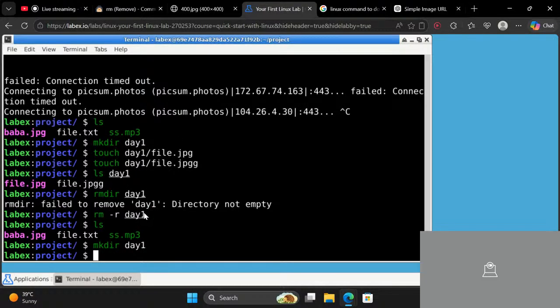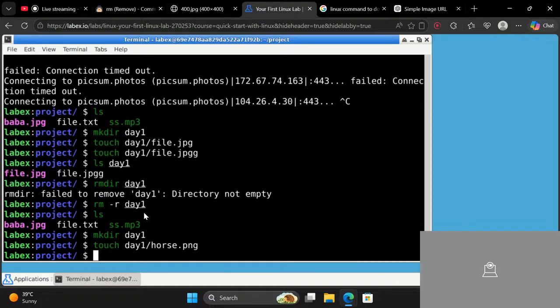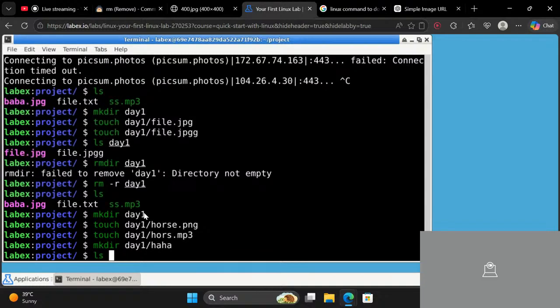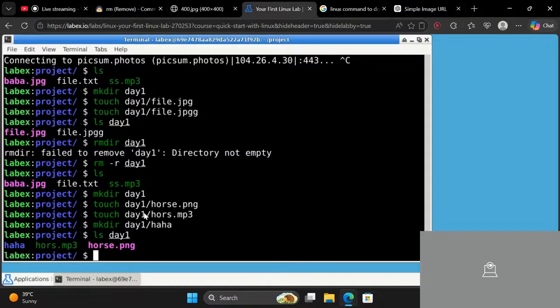We make a day1 folder, and inside that we will be making a folder and two files, so we have different things. Now if I do ls day1, you can see we have three things. One is a folder and two are the files.